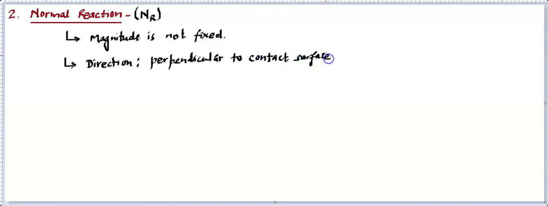Now you know this force is a vector quantity, so it has a precise direction. And when you talk about a contact surface, it can have two directions, downward as well as upward to the surface. So which one is the direction? To clear that, we need to add some more points. So the direction is perpendicular to the contact surface, and it is a push effort. As you know, this is a push effort. This point will help you decide which direction has to be drawn.